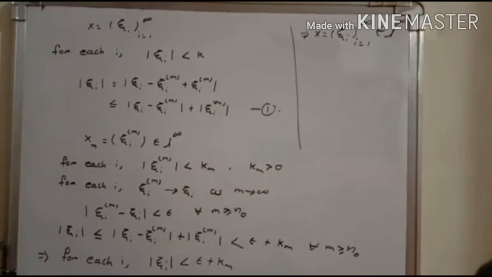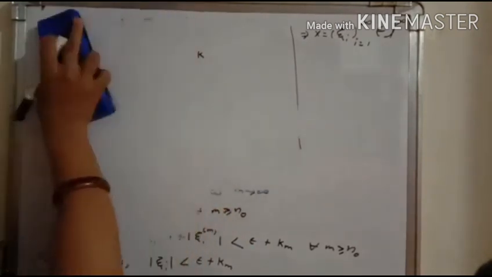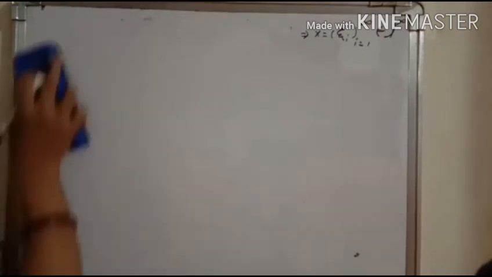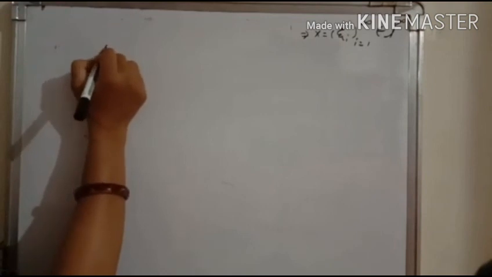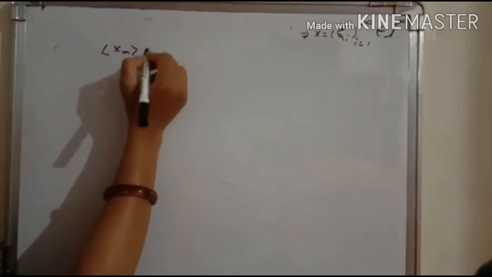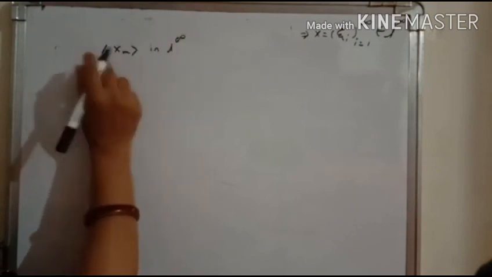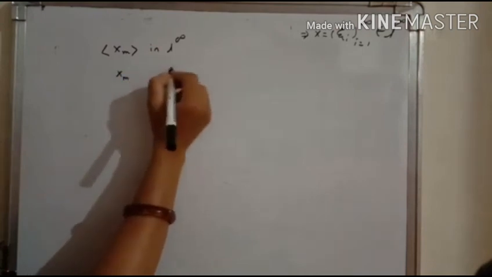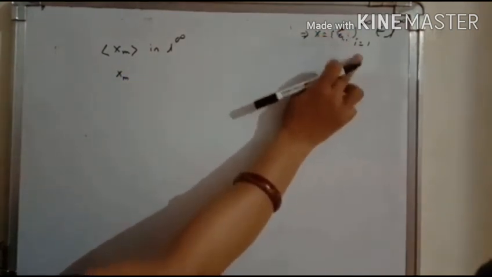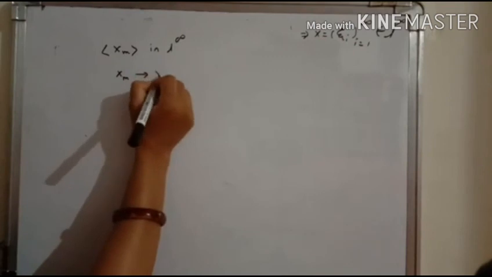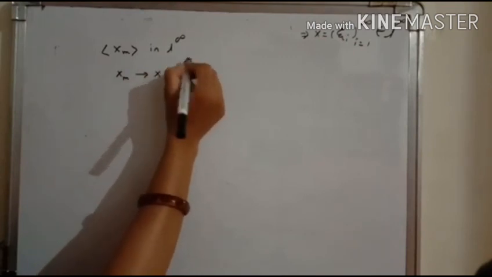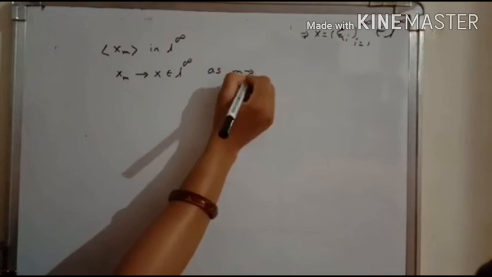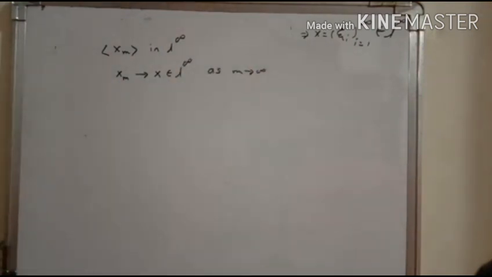We start with the Cauchy sequence x^m in L infinity. Using this Cauchy sequence, we get the element x. For this Cauchy sequence, we get the element x, equal to the sequence xi^i, such that x^m converges to x and x is an element of L infinity as m goes to infinity, where the sequence x^m is any arbitrary Cauchy sequence in L infinity.